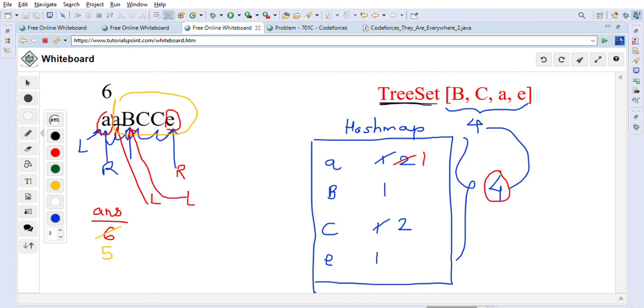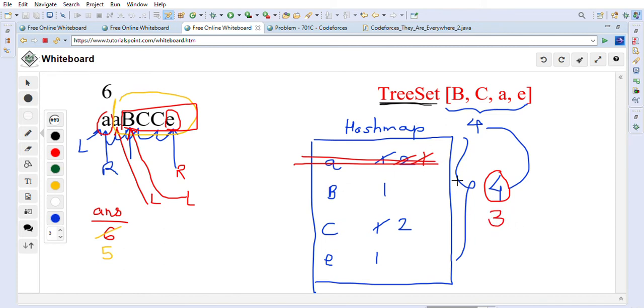So what we will do is, when we are moving the left pointer to the next position, we are actually losing this A character. So now there is no A in this string. Now our string becomes B, C, C, E. We don't have any A, which means we will remove this A from the hash map. So hash map size will become 3.